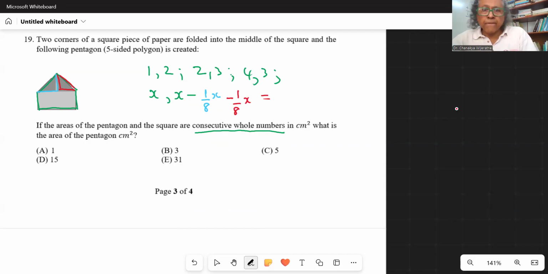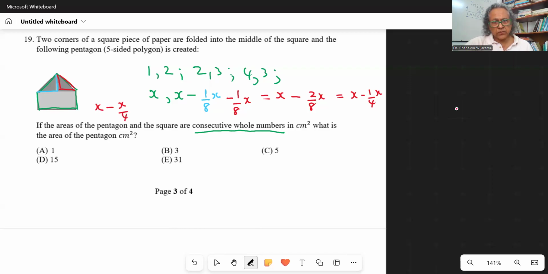Well, since you are in high grades, I think you know how to do this. So this is just adding the two fractions, 1/8 and 1/8, and you get 2/8 x. So this is x minus 1/4 times x, right? Even without this calculation, you can see that when you fold it, it loses 1/4 of the area. So x/4, exponents of 4.